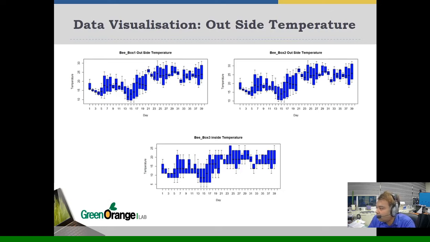All graphs are box plots. From the box plots, we can see the maximum temperature for every day, the lowest temperature for every day, and also the average line. All plots show the maximum temperature, minimum temperature, and average line for the 3 farms' outside temperature.